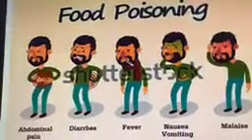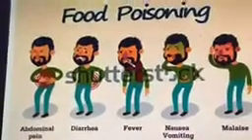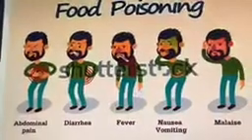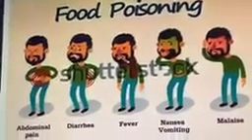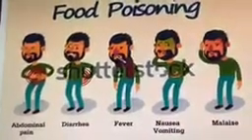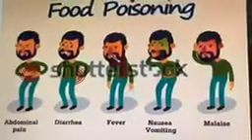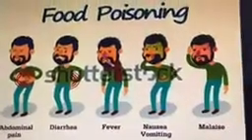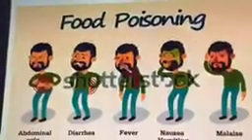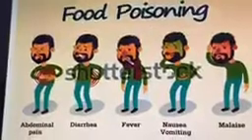Now the question arises, how do these microbes, these bacteria and fungi, cause food poisoning? As you all know, these microorganisms are present in air, they are present everywhere. I told you earlier in this chapter that they are present everywhere. So from air and from different other parts, these microorganisms come to your food from your dirty hands.